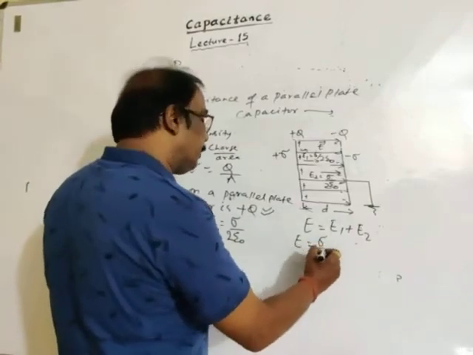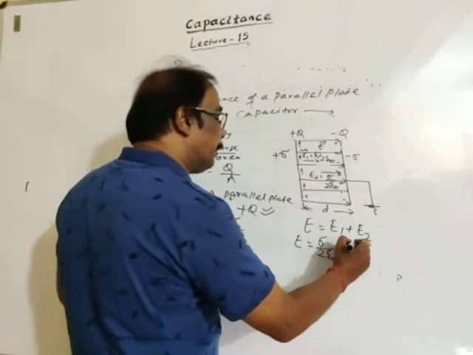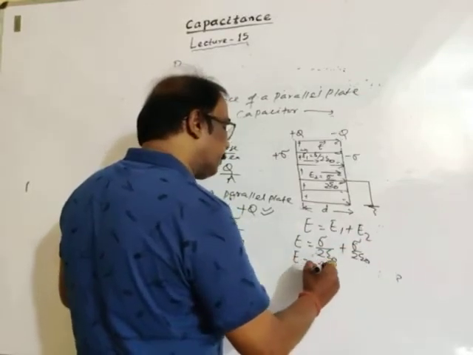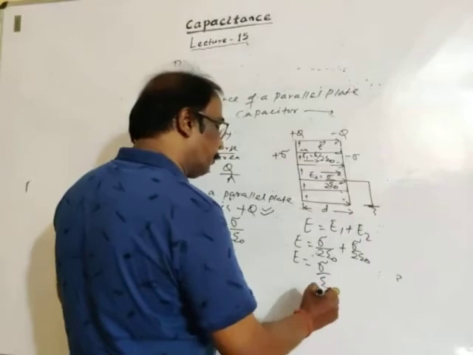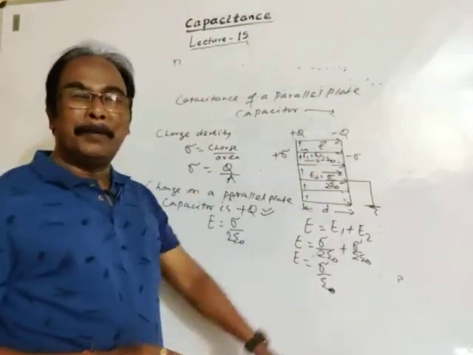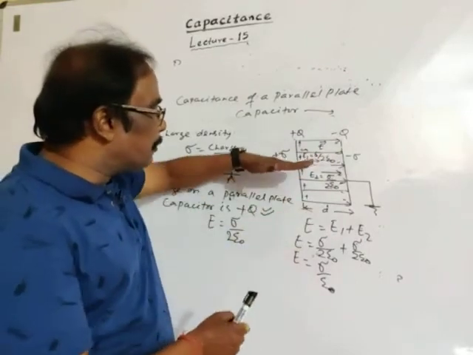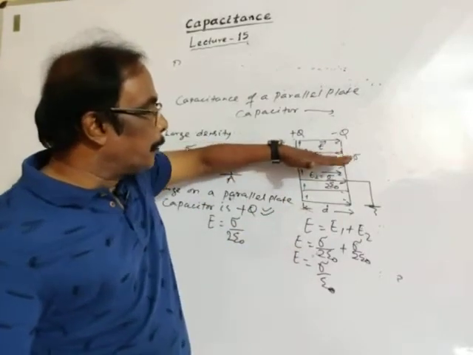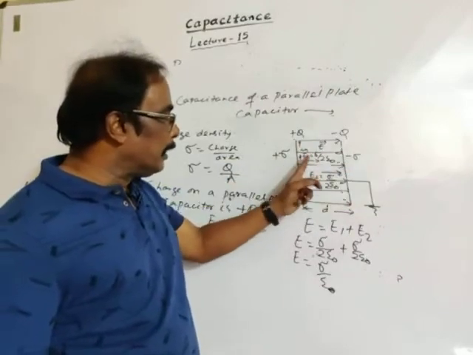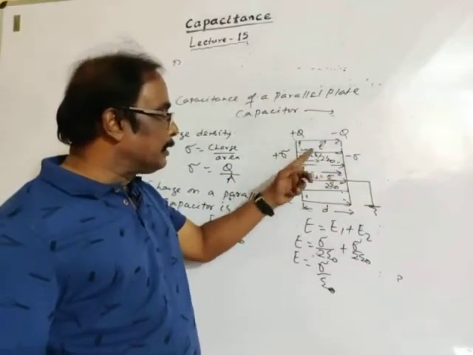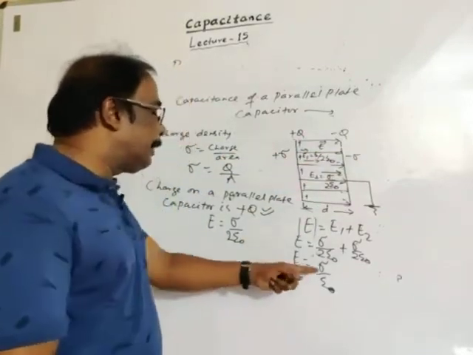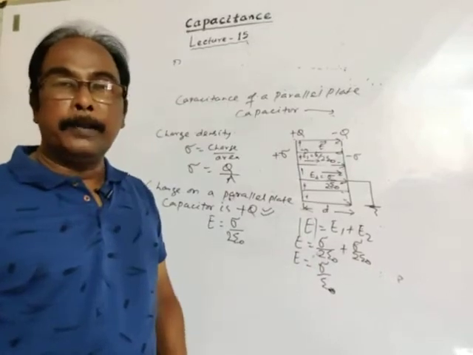This is sigma by 2 epsilon naught plus sigma by 2 epsilon naught, and the resulting electric field is sigma by epsilon naught. This is the electric field between the two oppositely charged plates. Due to positive charge, electric field is away from positive. Due to negative charge, electric field is towards negative. These two field intensities are in the same direction, so the magnitude of the resultant electric field is sigma upon epsilon naught.